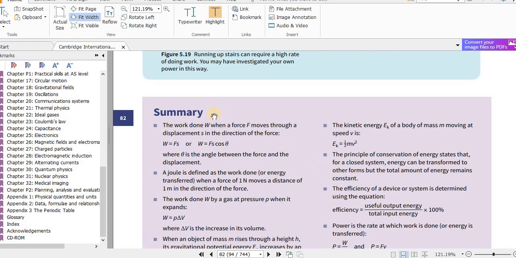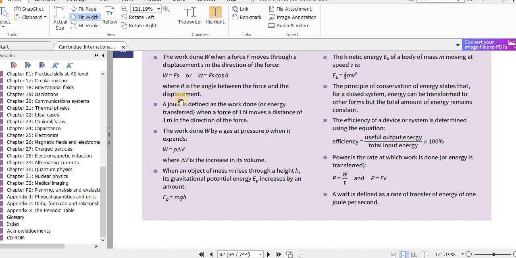And the key points are here. These are also very important. So you have to know these equations. This one, equation for work done, the definition for work done, what is a joule, what is the work done by a gas at, again you can write here, constant pressure when it expands or contracts. Okay, where delta is the increase in its volume or change in its volume.